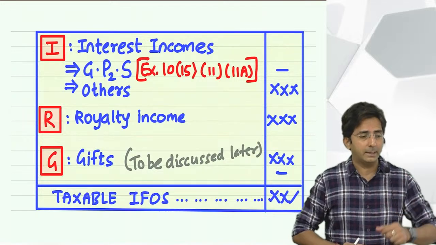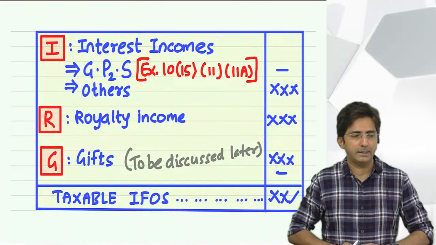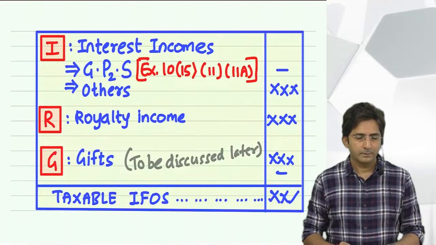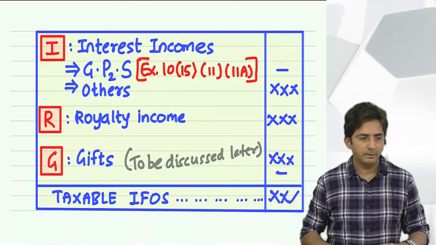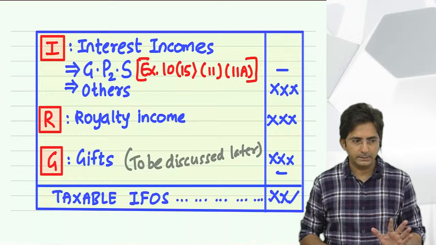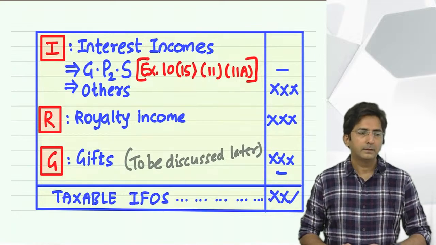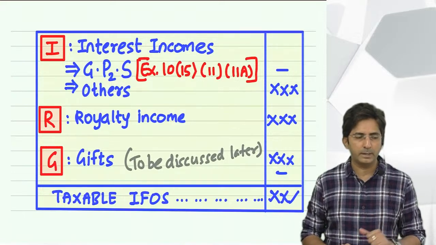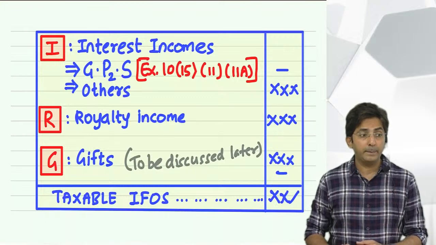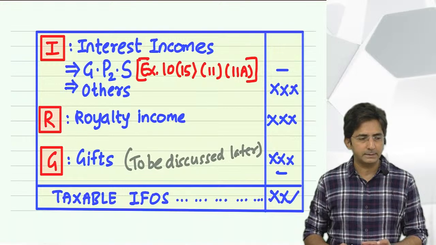Okay, which two salaries are salary, but they are not treated as income from salary? There are two salaries which are popularly called salary, but they are not classified as income from salary. Correct, good. Salary received by partner and salary received by MP/MLA, because they are not employees. Income from salary means when you receive it as an employee.